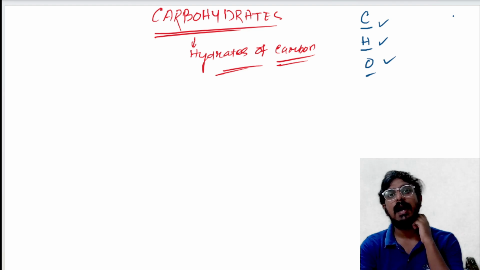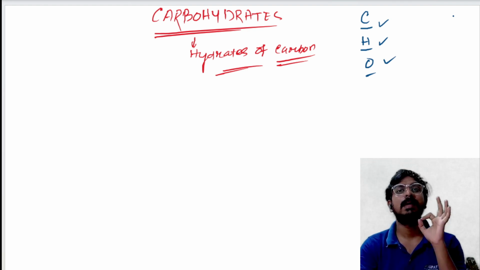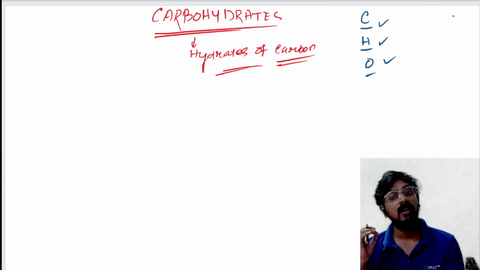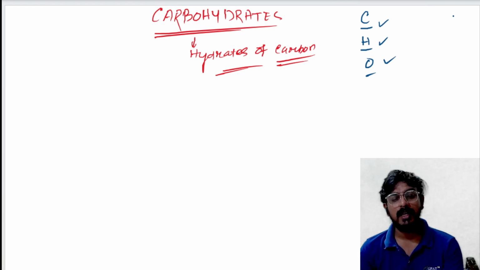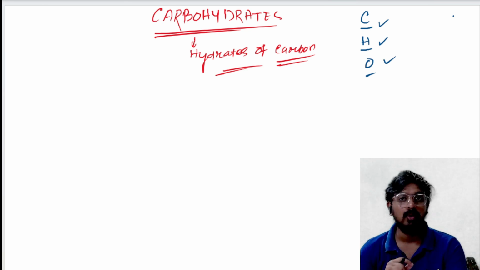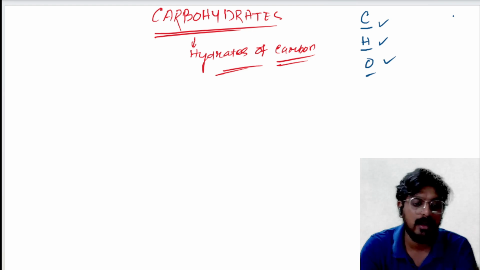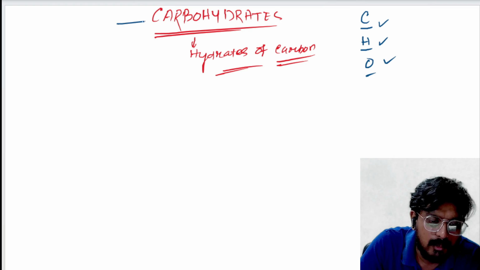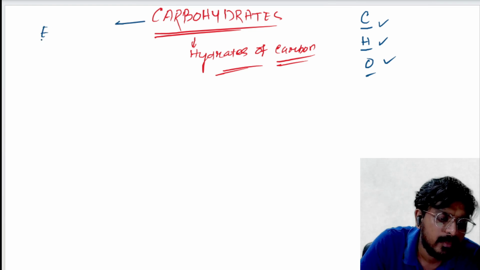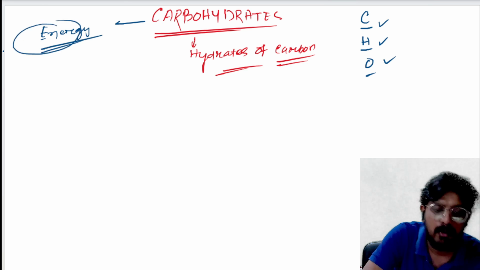So carbohydrates are the major source of energy provider to our body. When we hear the word carbohydrate, that means we always recall energy. If you remember during the sports activities in our school time, after the running or after any athletic event, our teachers used to feed us glucose. Why? Because it provides us instant energy. So when we hear this word carbohydrate, you always recall what? Energy.